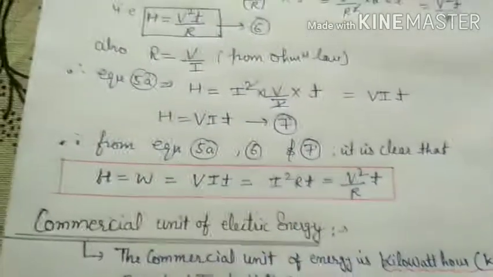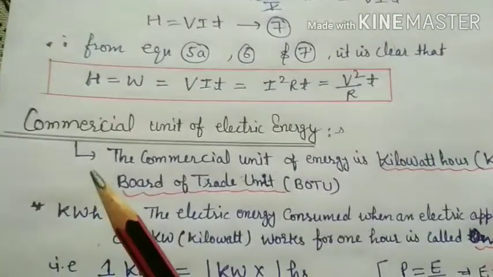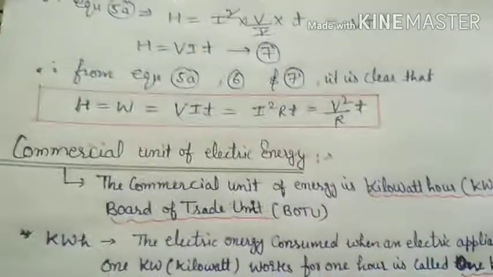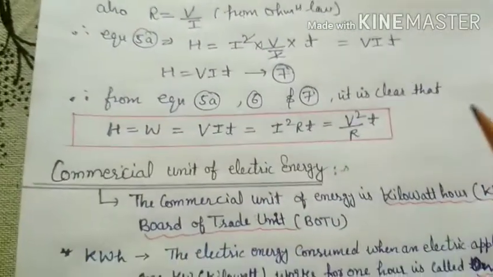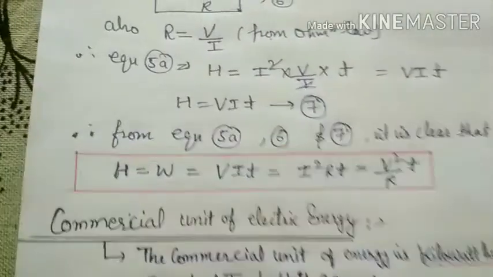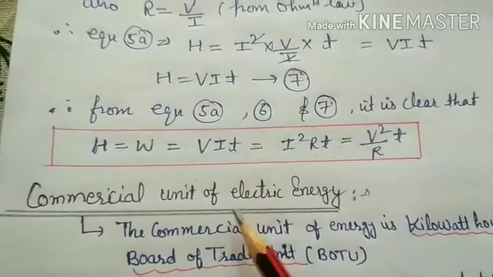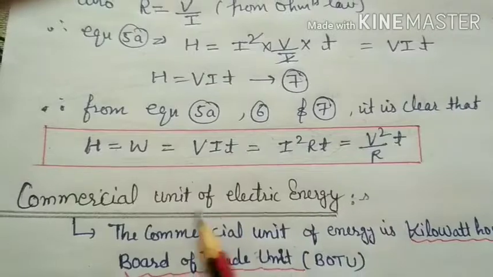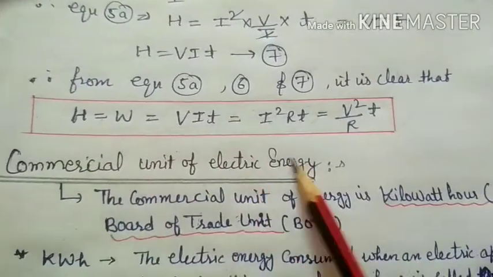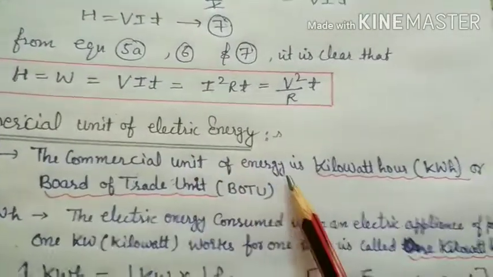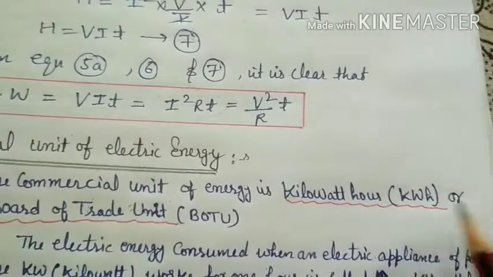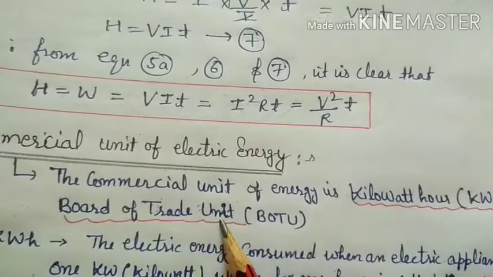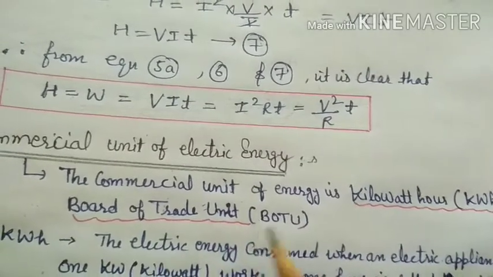Okay. Now the next topic, commercial unit of electric energy. Actually, this topic is practical based. In day-to-day life we have to use this one, and also this is a very important unit whenever we solve numericals. Now what is the commercial unit? The commercial unit of electric energy is kilowatt hour, kWh, or Board of Trade unit, BOTU.